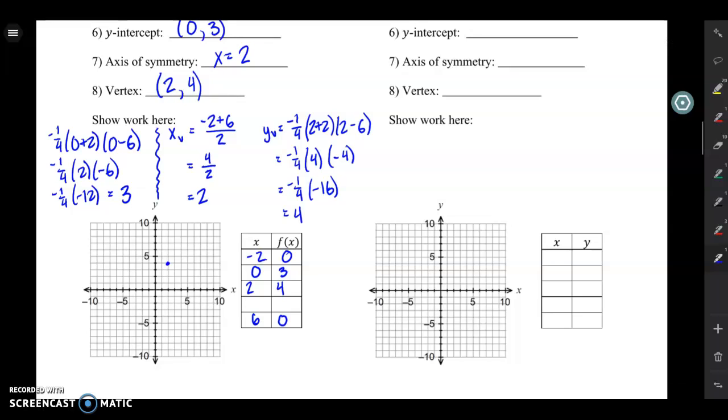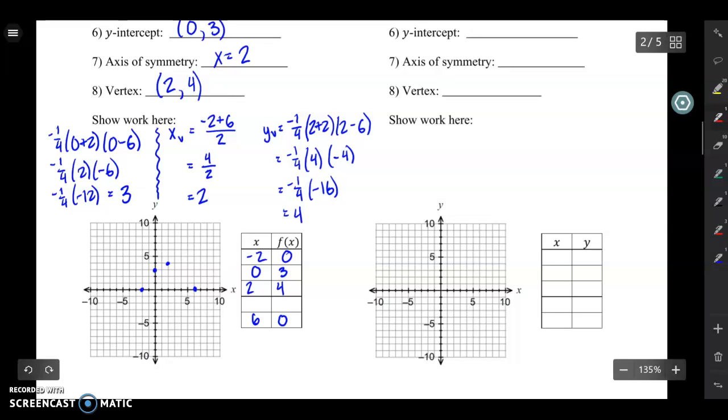And then I have a point, my y-intercept at (0, 3). And then my x-intercepts are at (-2, 0) and at (6, 0). Okay. So let's go ahead and follow the pattern to figure out what my next value would be.